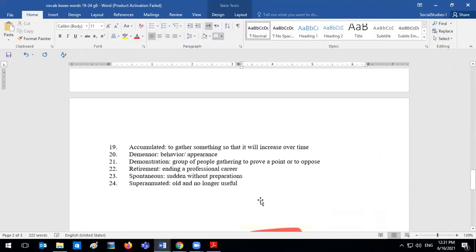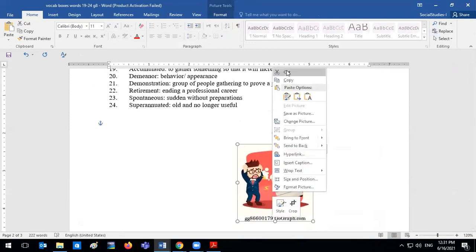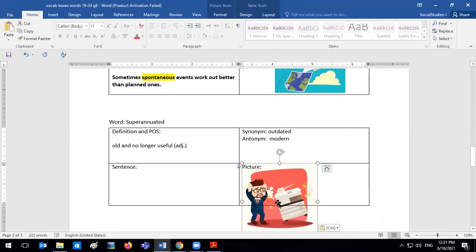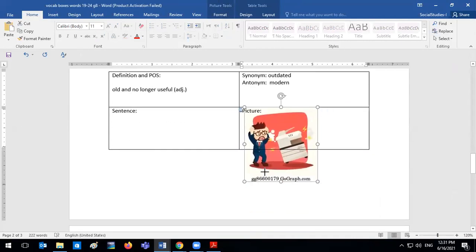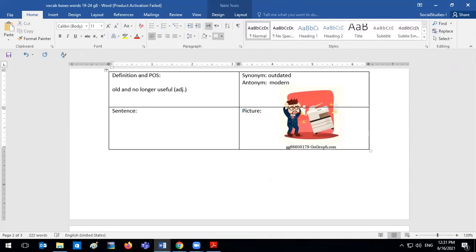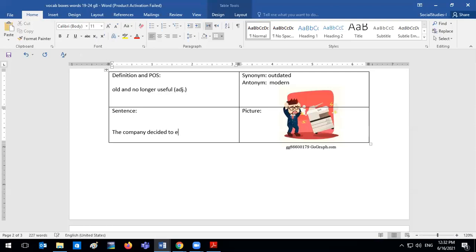Okay, and the only picture left is this superannuated printer. Let's use a sentence that goes with the picture. Yusuf, what would you say? The company decided to... We can say to do what? The company decided to throw the superannuated printer because it became no longer useful.